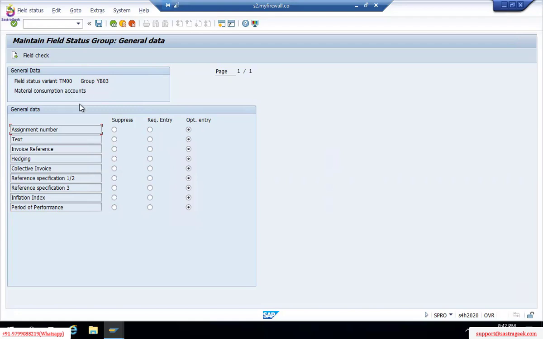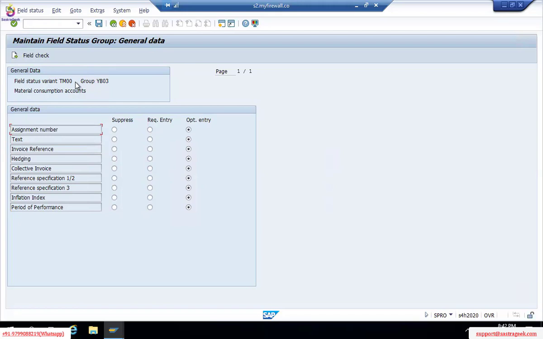For easy remembrance, I have quoted Tata Motors TM, numeric as 00, that's it. So based on this company code, all my variants also I'm creating as TM00.